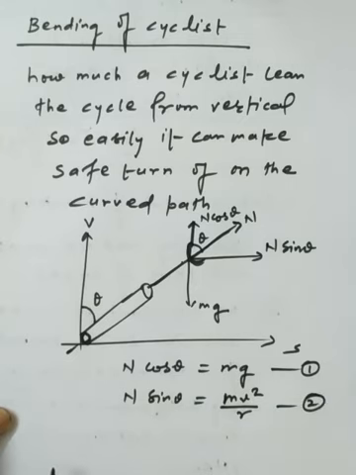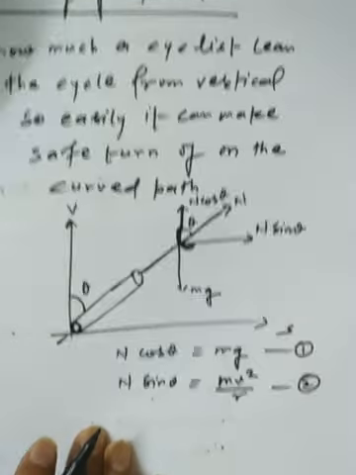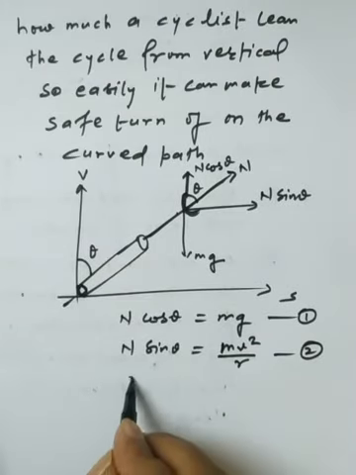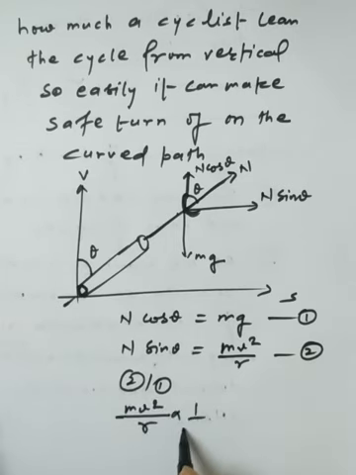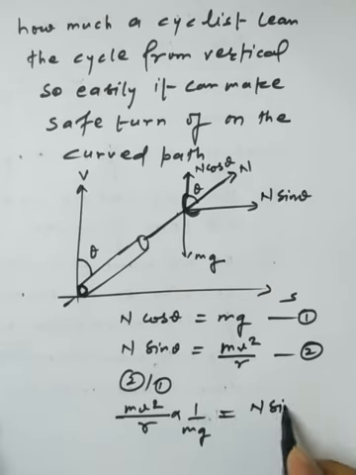So what is the permissible velocity with which it can negotiate the turn while making an angle from the vertical? We take the ratio of the two equations: mv square upon r is to mg is N sin theta over N cos theta.